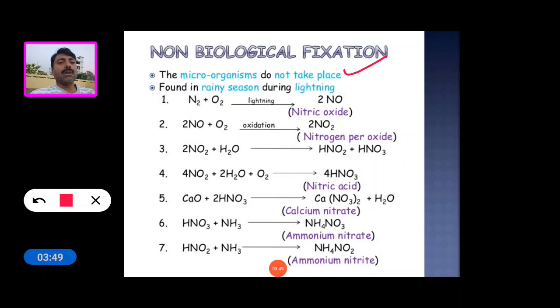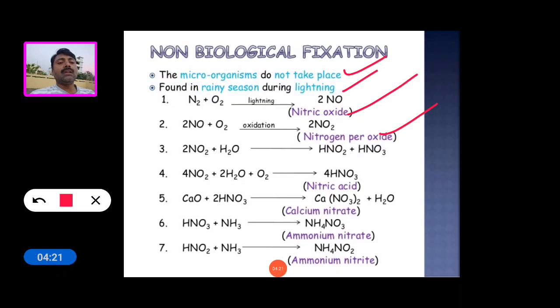In this process, during the rainy season, with lightning or thunder, atmospheric nitrogen combines with oxygen in the presence of light and forms nitric oxide. That again combines with oxygen, and by oxidation nitrogen peroxide is formed.